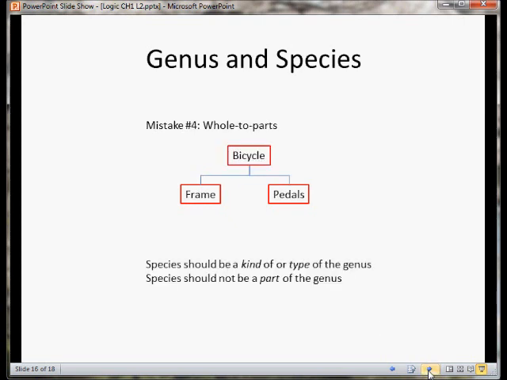And mistake number 4, making a chart that's showing parts of a whole, or a whole to parts chart. If we have the case of the term bicycle, well, what are some kinds of bicycles? Frame and pedals. No, those aren't kinds of bicycles. Those are parts of bicycles. Frames, pedals, sprockets, chains, handlebars, flags, gears, all those things are parts of bicycles, and that's not what we're interested in here. We're interested in kinds of bicycles. So how could we fix this chart?